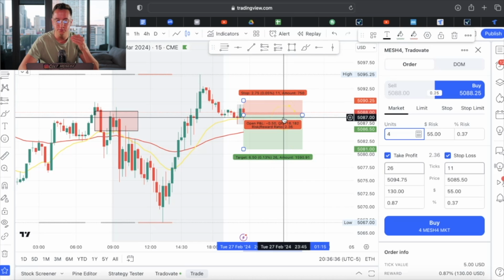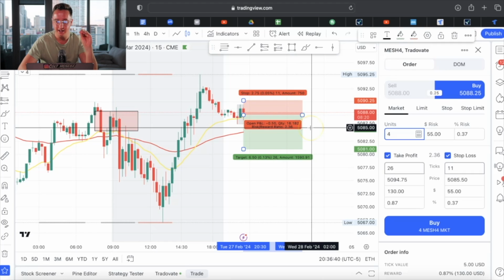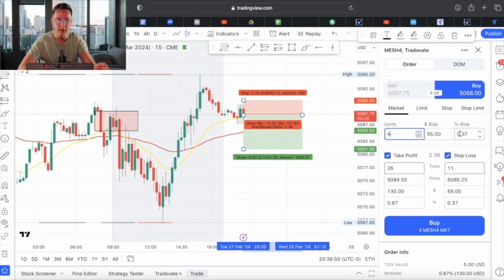There are 2 things that go into this. You need to identify your risk. You should be risking no more than 3% of your account per trade. I like to go from 1% to 3%. And 3% is if I'm feeling really, really confident about the trade. 1% is if I'm feeling low confidence levels. So you want to keep that in mind. First off is your risk. How much are you risking per trade?